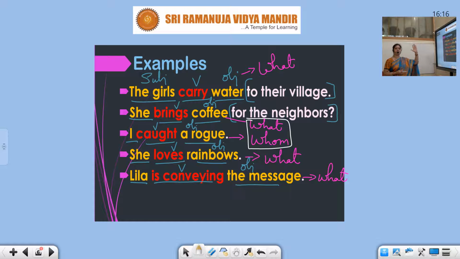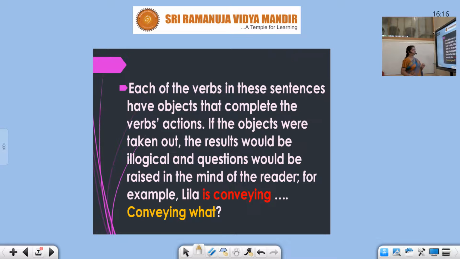Without an object, the verb becomes meaningless. So these are called transitive verbs. Each of the verbs in these sentences has objects that complete the verb's action. Can you see? They have the objects that complete the verbs. They complete the verb's action.